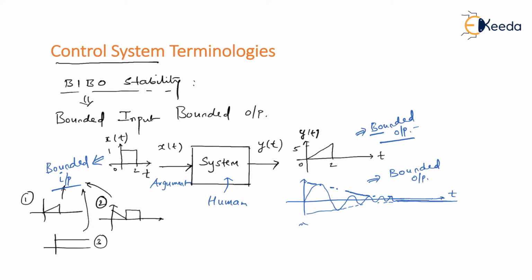But for example, if you're getting such output, as you can see in this, you're getting bounded output only, am I right? But then at the end, these oscillations are long lasting. I mean, these oscillations are never ending. Then this type of oscillation, which is never settling itself, is considered as the localized oscillations.